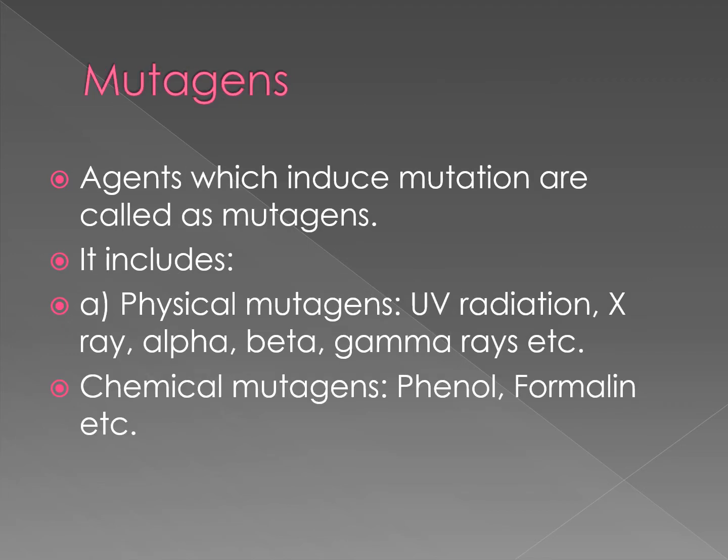Now, mutagens. What are mutagens? All those agents which induce mutation, which cause the mutation, are called mutagens. A mutagen may be physical or chemical. Physical mutagens include UV radiations, X-rays, alpha rays, beta rays, gamma rays, etc. And chemical mutagens are certain chemicals, a few examples being formalin and phenol.